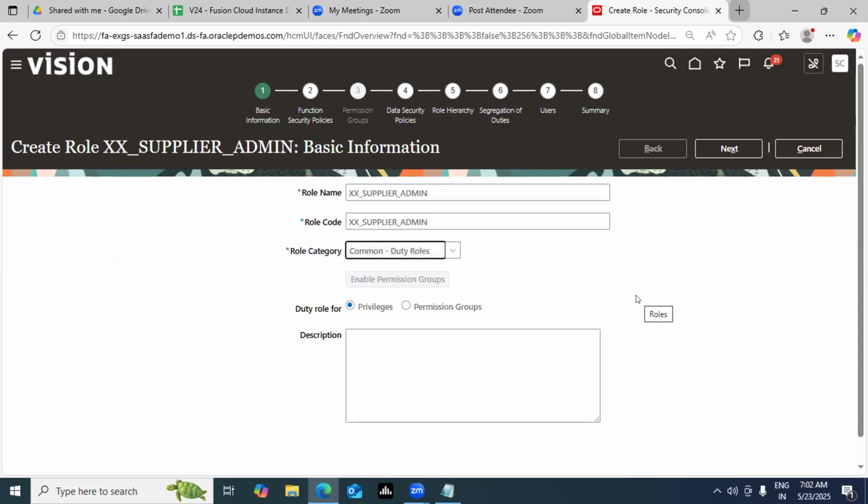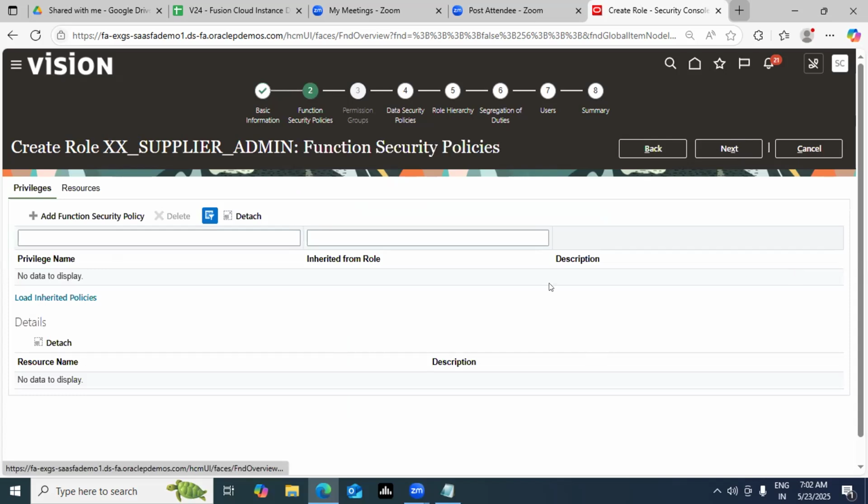Choosing the duty, this time if you see, there's a little change. Privileges matter a lot in duty roles, because privileges are nothing but your duties, who is performing the duty. So in your duty roles, you're controlling the duties which will be performed. That's a key factor. Click on the next button.